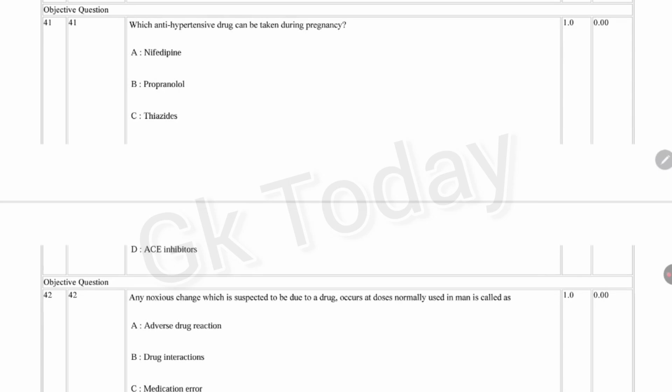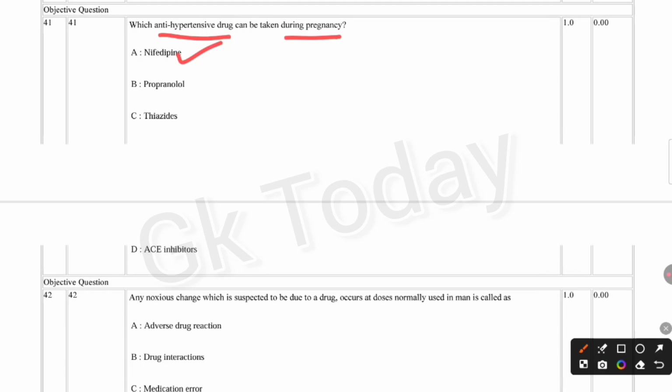Which antihypertensive drug can be taken during pregnancy? Options: nifedipine, propranolol, thiazides, ACE inhibitors. Correct answer is option A, nifedipine. Which antihypertensive drug can be taken during pregnancy? Option A, nifedipine. Next question.